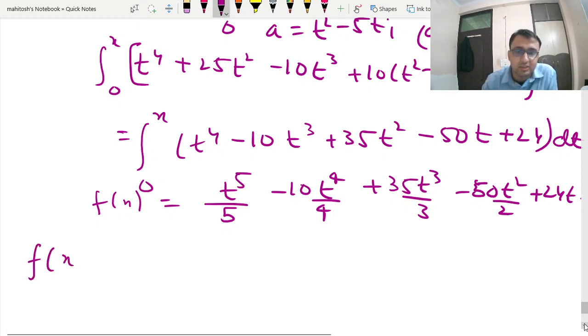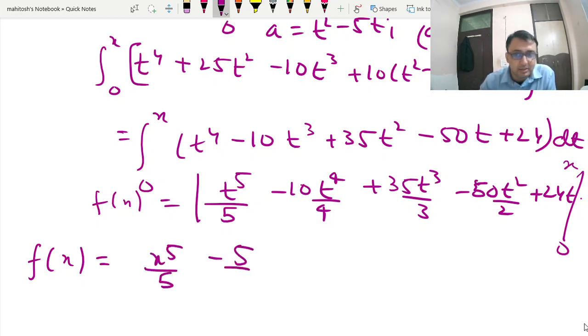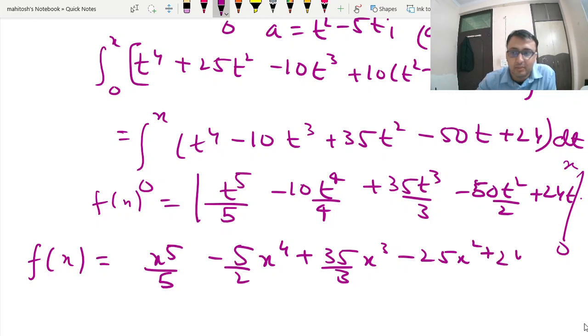So fx, we will put the limits. Limit is 0 to x. So fx is nothing but x to the power 5 by 5 minus 5 by 2 x to the power 4 plus 35 by 3 x cube minus 25 x square plus 24 x.